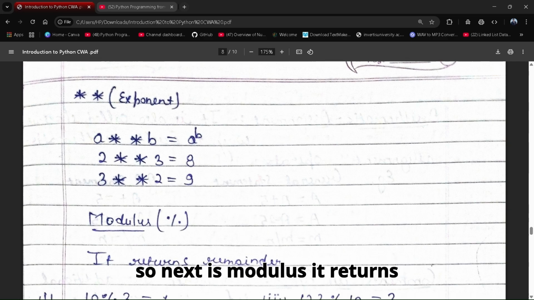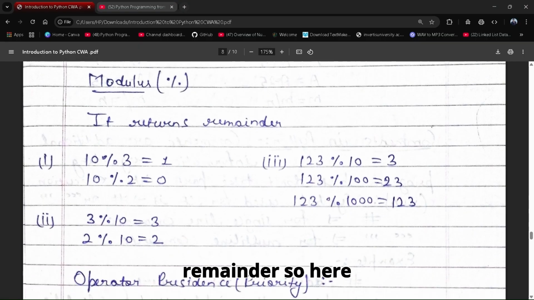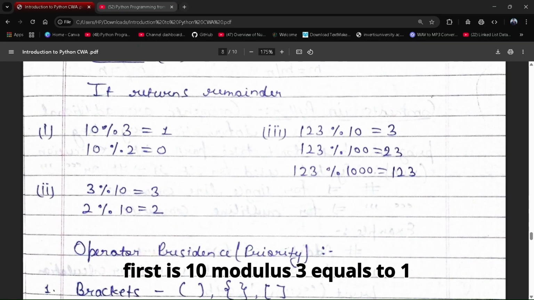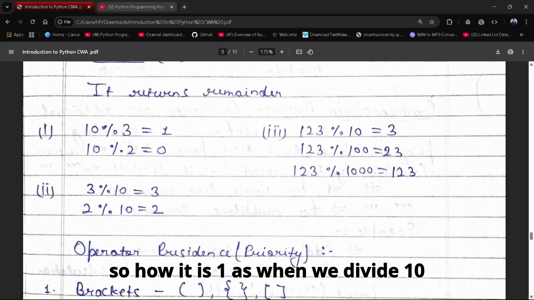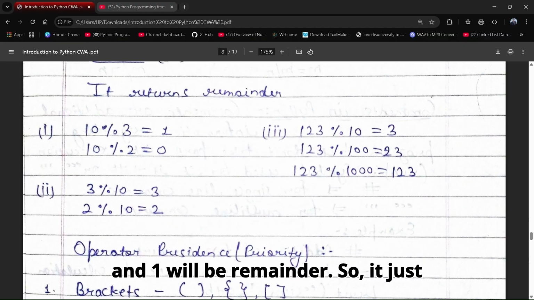So next is modulus. It returns remainder. So here, first is 10 modulus 3 equals to 1. So how is it 1? When we divide 10 by 3, 3 threes are 9 and 1 will be the remainder. So it just gives the remainder.